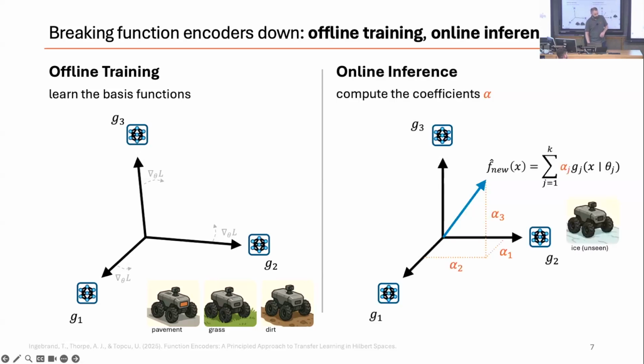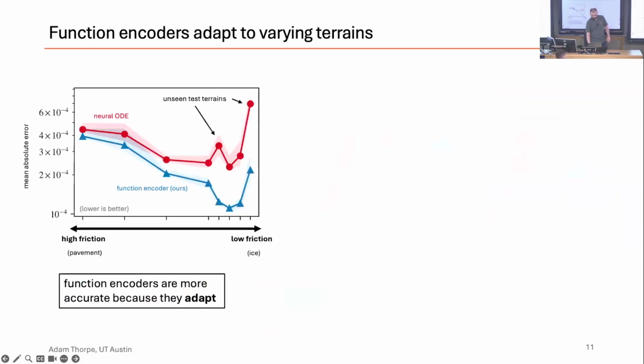And that means that online, we can fix these basis functions, and then at inference time, all we need to do is compute the coefficients. We just need to compute the alphas in this figure, and we can do that using a small amount of online data. And the important part is that this is incredibly simple to do. We can do this just as a simple least squares procedure. We just need a little bit of online data, and we can compute that very, very easily. So we don't need to retrain any of the basis functions at runtime.